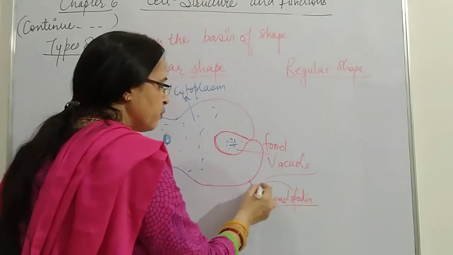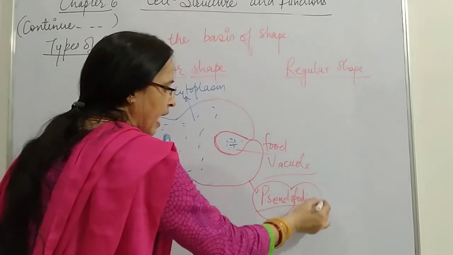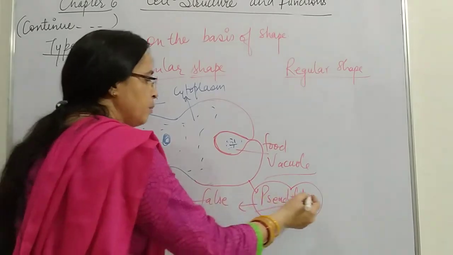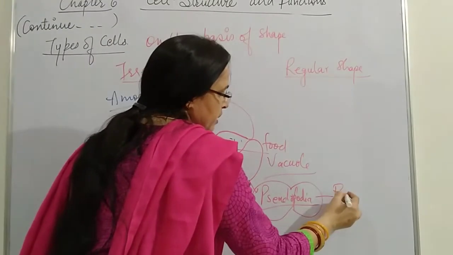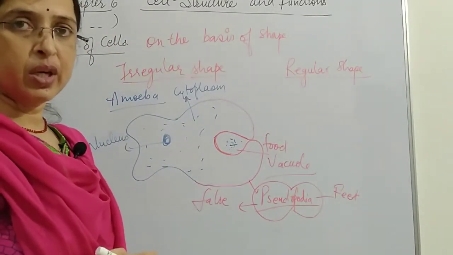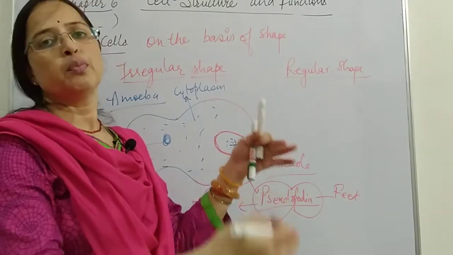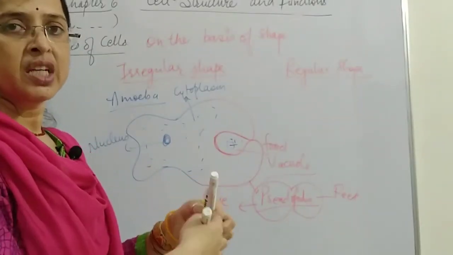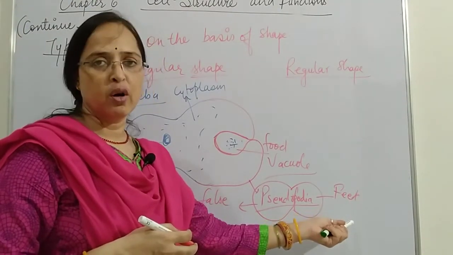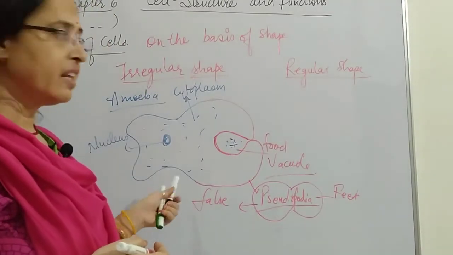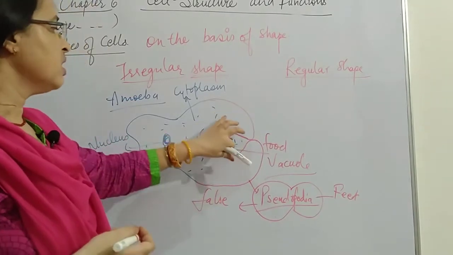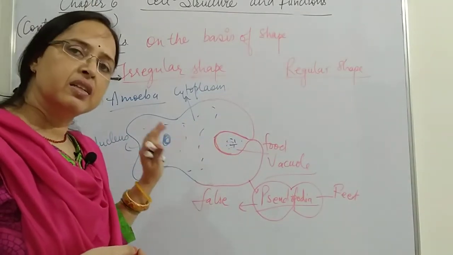Pseudopodia derives from two words, pseudo and podia. Pseudo means false and podia means feet. So amoeba does not have proper legs like us. It extends its body part and takes the food. The extension of the body part is called pseudopodia, or false feet. Again, after digestion occurs, waste is released and the nutrients are absorbed by the cell.